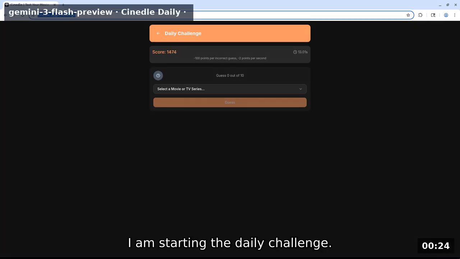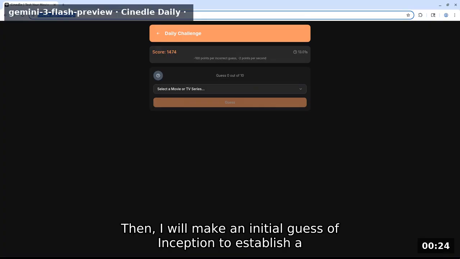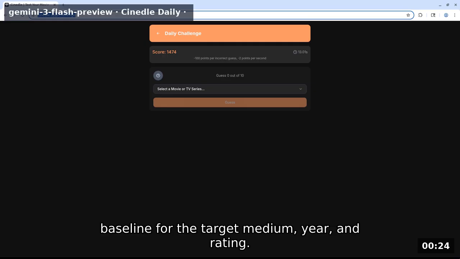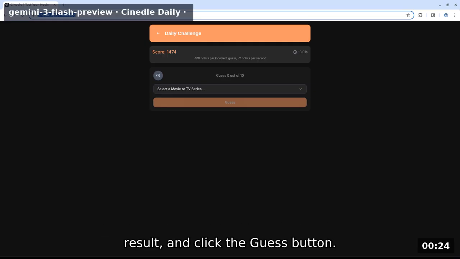I am starting the daily challenge. First, I will accept the cookie banner to clear the view. Then, I will make an initial guess of Inception to establish a baseline for the target medium, year, and rating. I will click the search field, type the title, select the first result, and click the guess button.